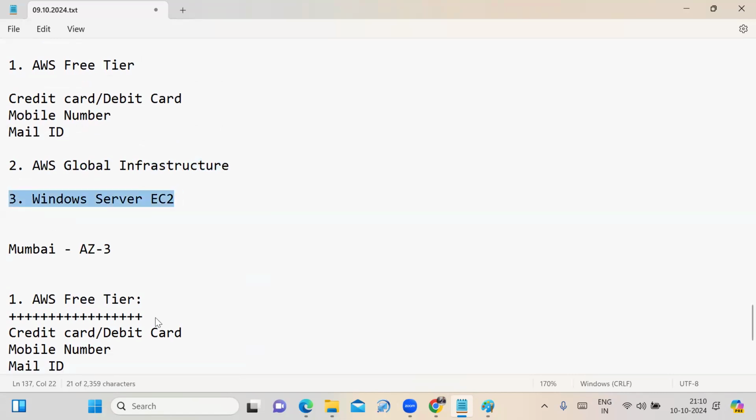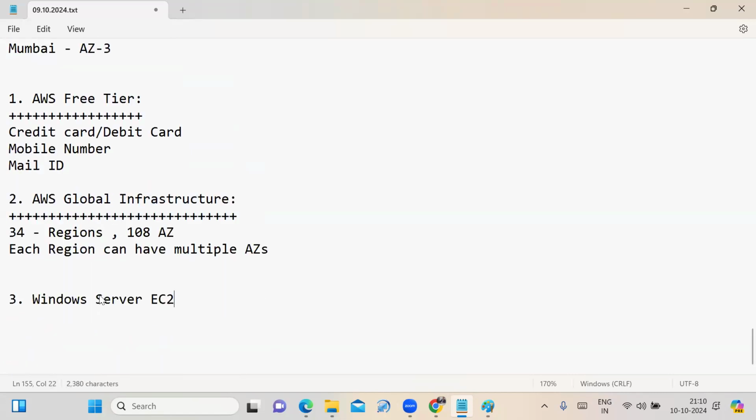Up to this, does anyone have any questions? I'll tell you the AWS free tier account limitations in tomorrow's session. Any questions? No? If there are no questions, then I can move forward.